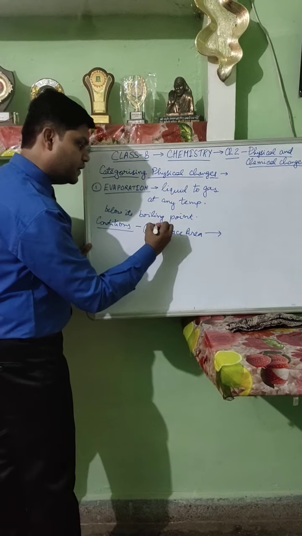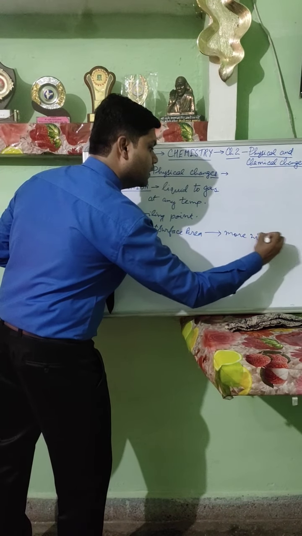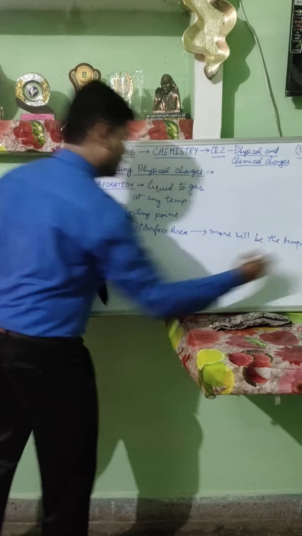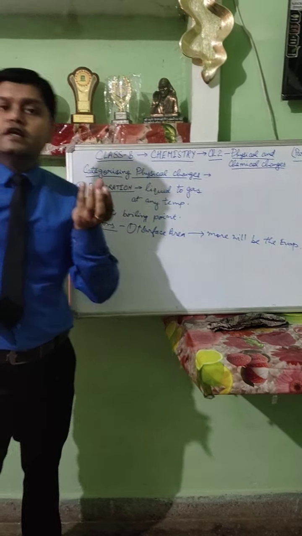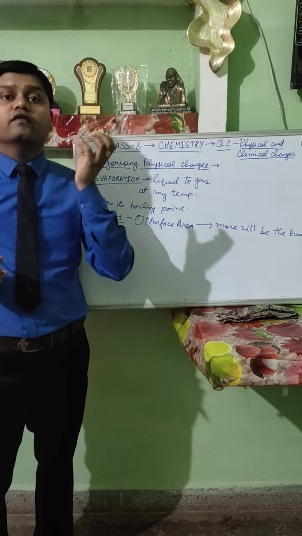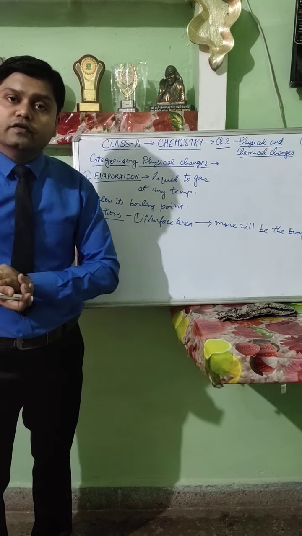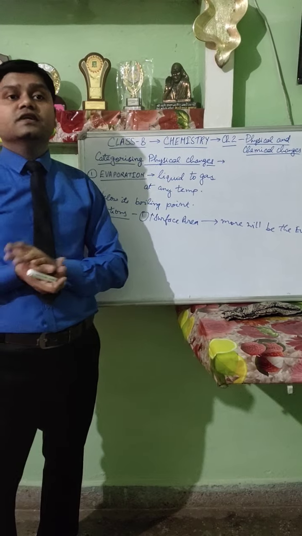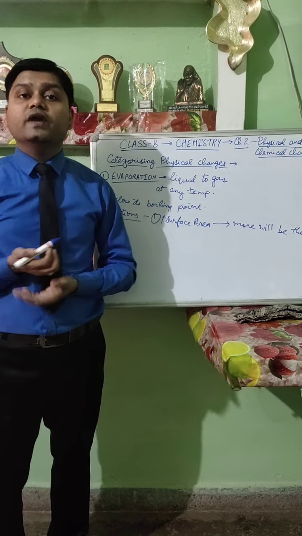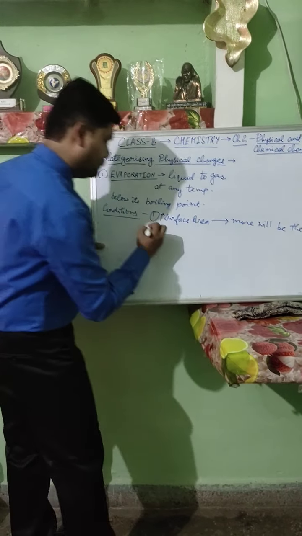The greater the surface area, the more the evaporation. If you keep the same amount of water in a glass and in a big bowl, then definitely as the surface area of the big bowl is more, the rate of evaporation will be more.